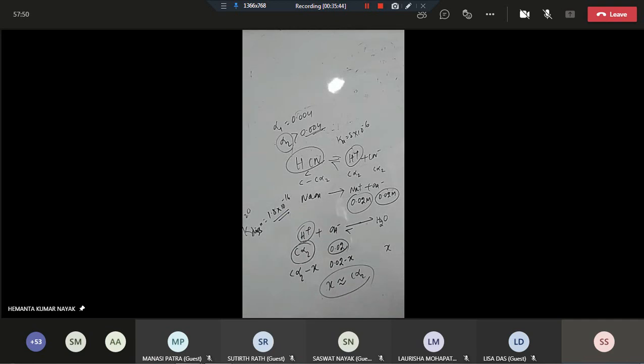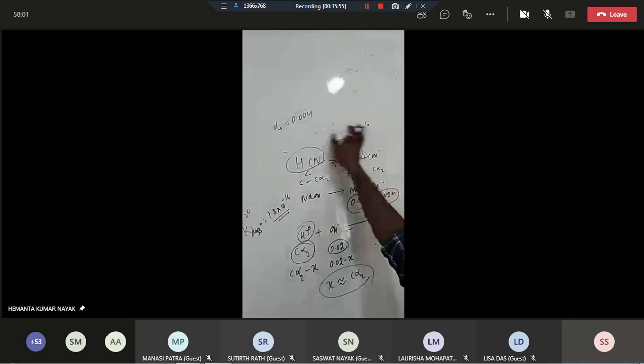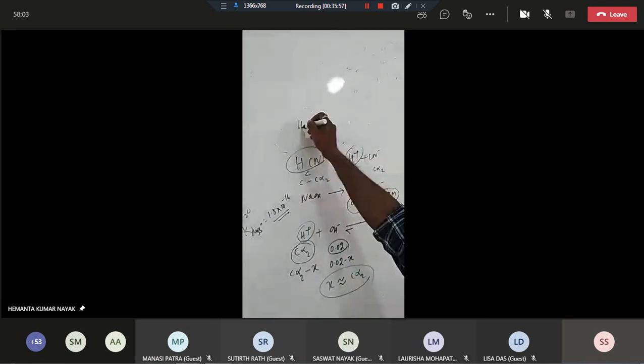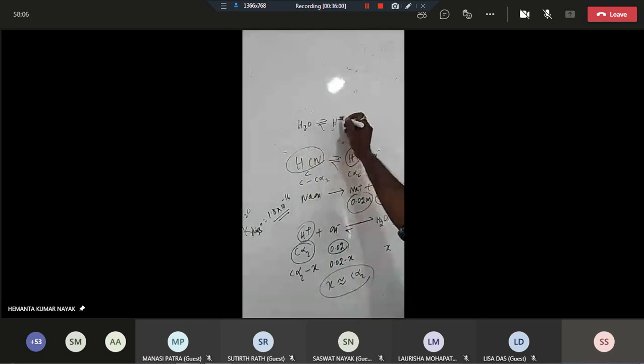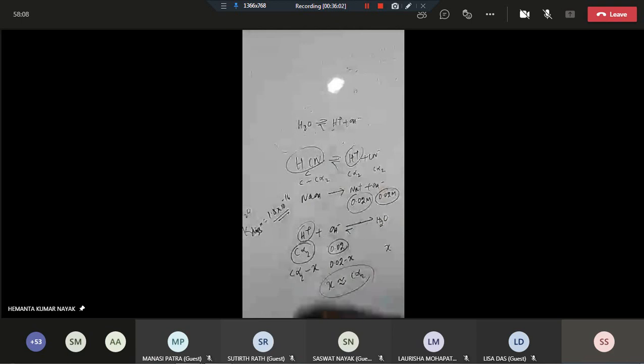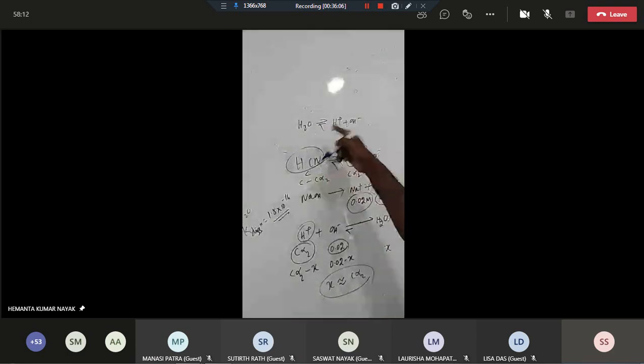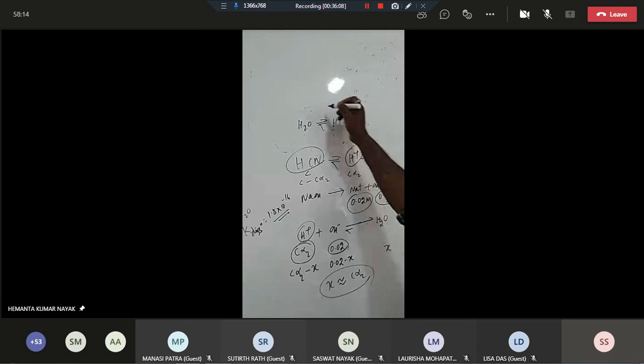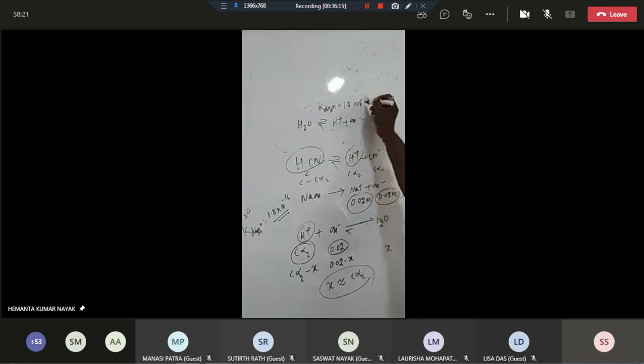Now, what do you mean by the dissociation constant? This is H2O undergoing dissociation to give H plus and OH minus. For this dissociation, K dissociation is 1.8 into 10 power minus 16.